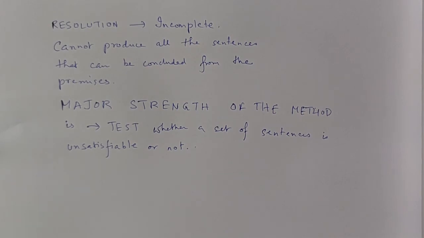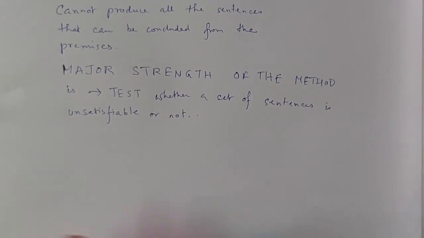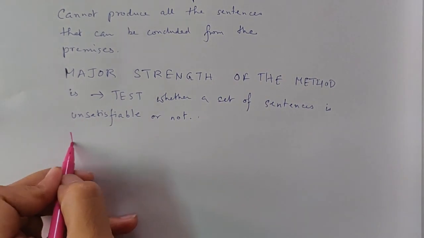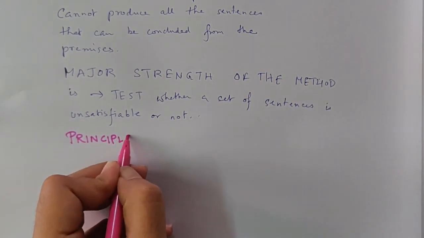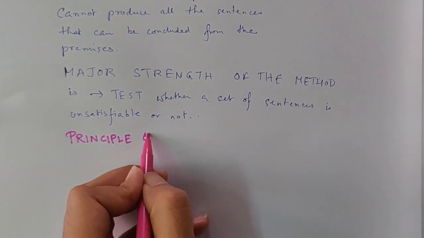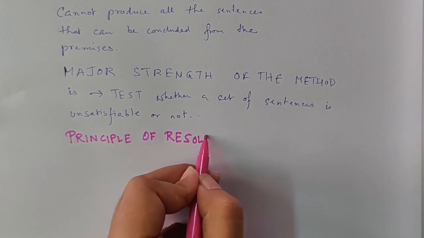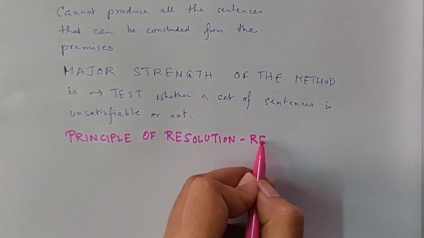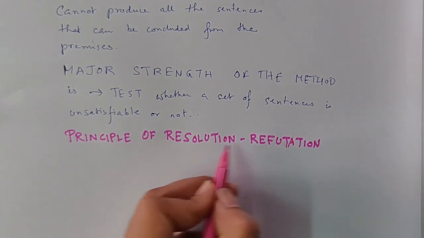And how do we do that? That is called the principle of resolution refutation.